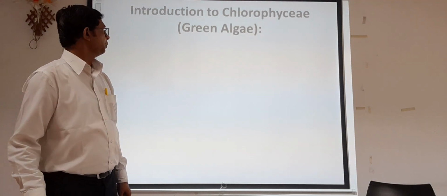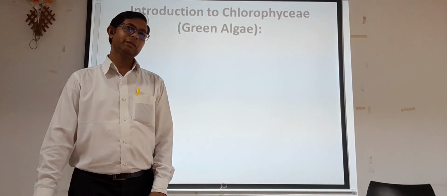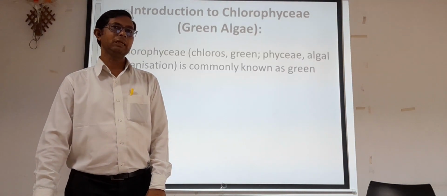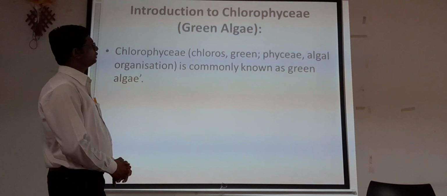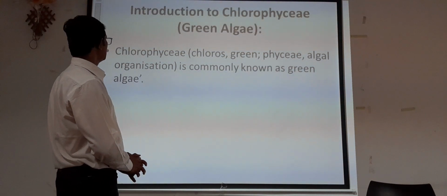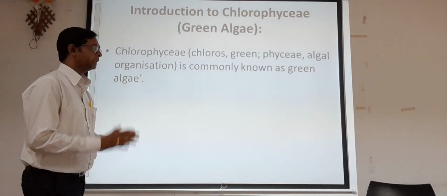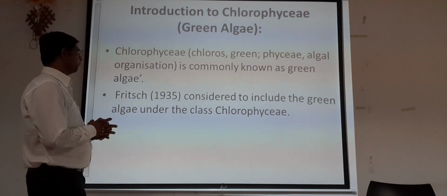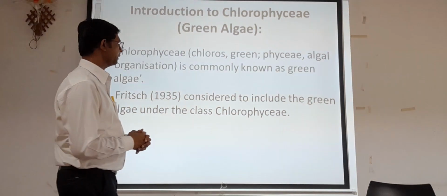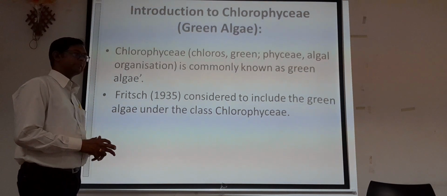Now when we talk about the introductory part of chlorophycy, as we discussed earlier, it is known as the green algae. Chlorophycy, that is chloros meaning green and phycy meaning algae, is commonly known as green algae because the green pigment is prominent. Fritsch in 1935 first considered including the green algae under the class chlorophycy.